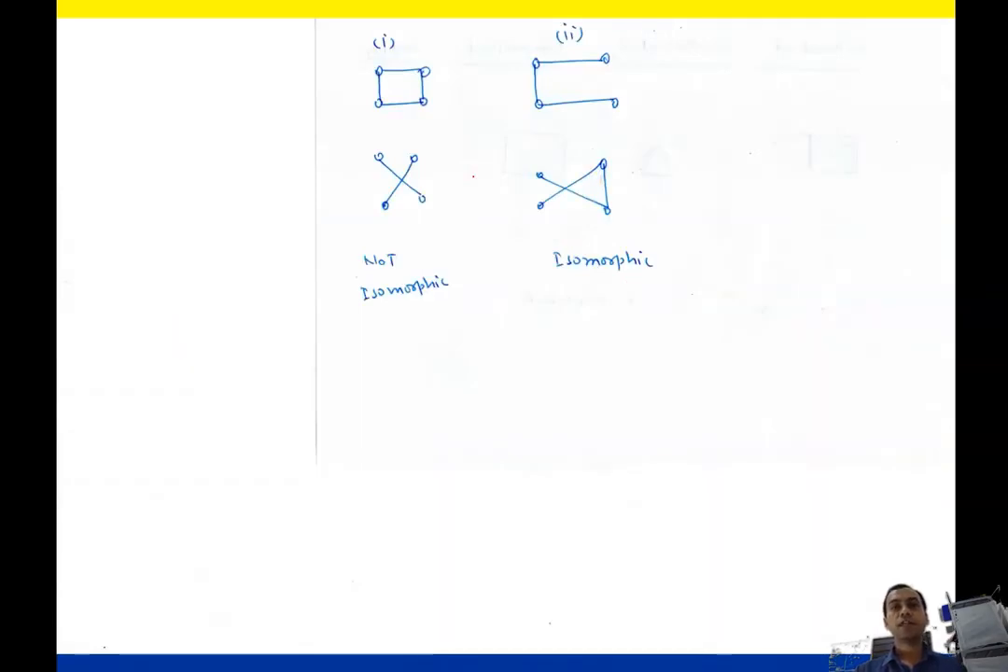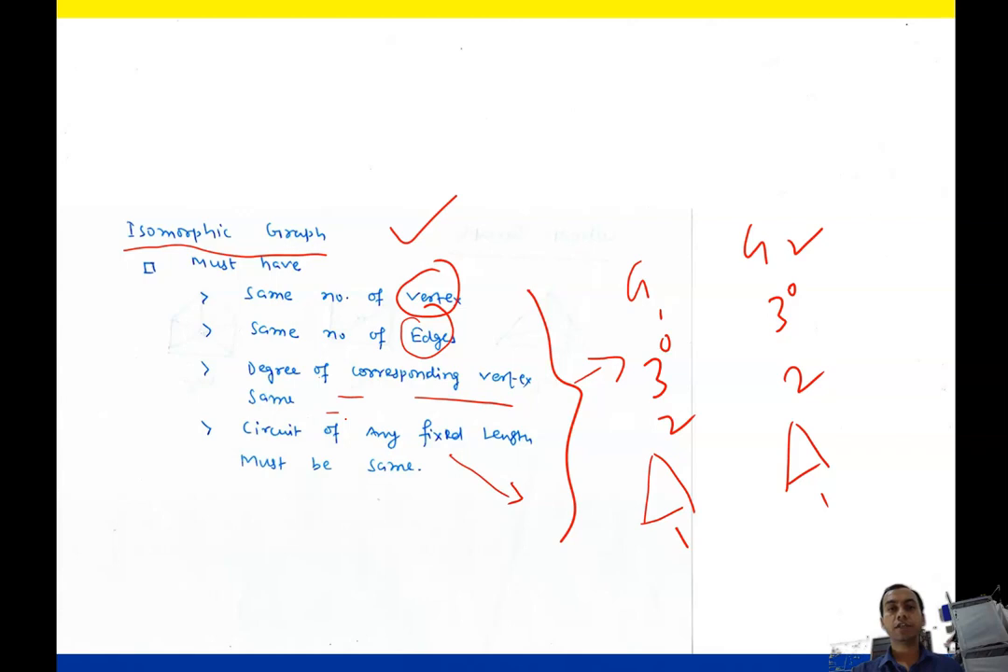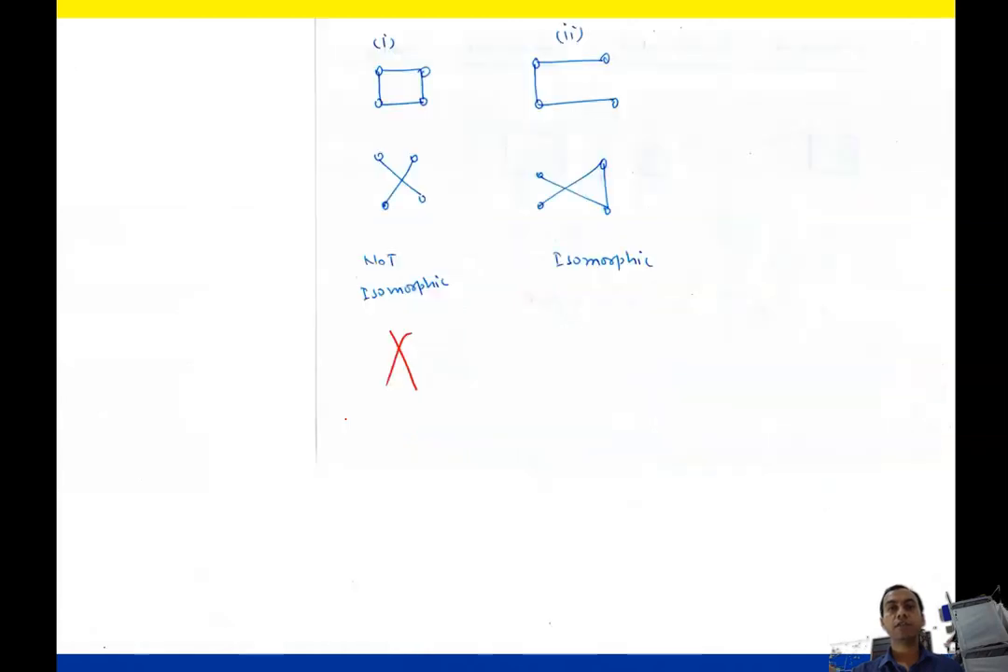So suppose that we are given one graph. So this is a circuit of 4 length. Here there is no circuit of 4 length, so this is not isomorphic. You have to check all the conditions, but we see directly here one condition has failed.